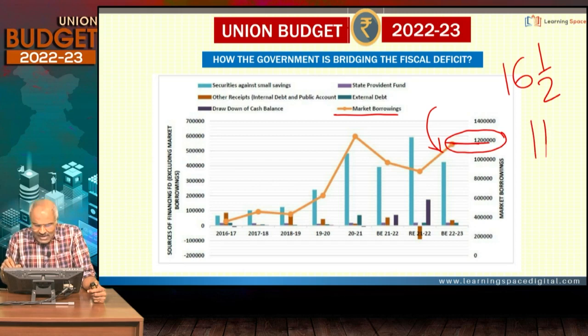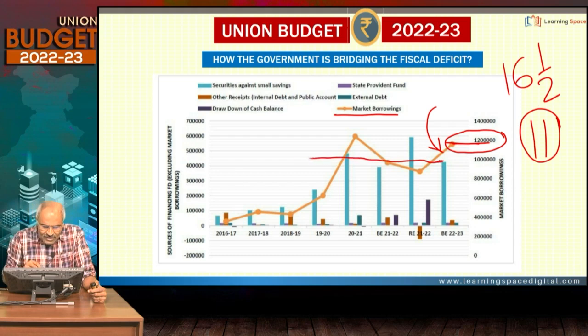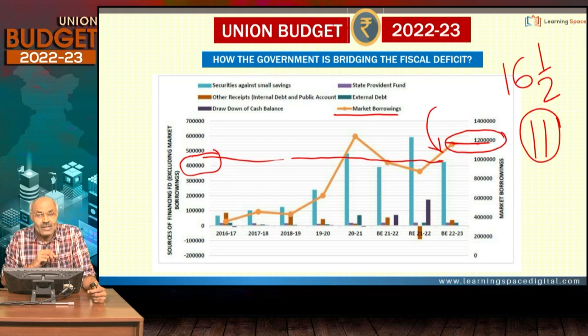So around 11 lakh crores or so will be borrowed from the market borrowings. What about the remaining? The remaining means securities against small savings. You see this line, securities against small savings, you have to go this side. It is more than 4 lakh crores of rupees. That means the central government borrows around 11 lakh crores from the market borrowings, and from the securities against small savings. What is the meaning of this?